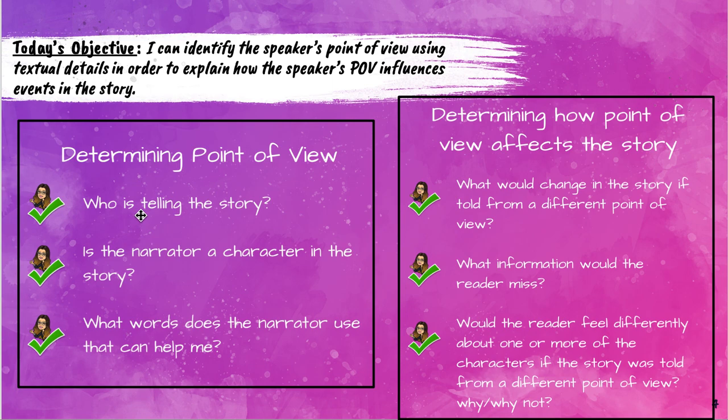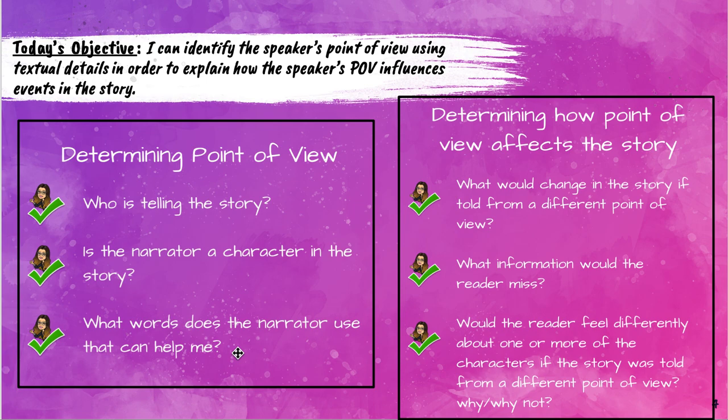So the first step is, who's telling the story? Well, we know in this story it's Delphine. Is the narrator a character in the story? So is it an active narrator? Yes, Delphine. She's one of my main characters. What words does the narrator use that can help me? Well, if we look at this story, we'll see she uses pronouns, I, me, we. So we know the point of view that she's reading from, and we know that she's giving us her feelings. There's a lot of feeling words.